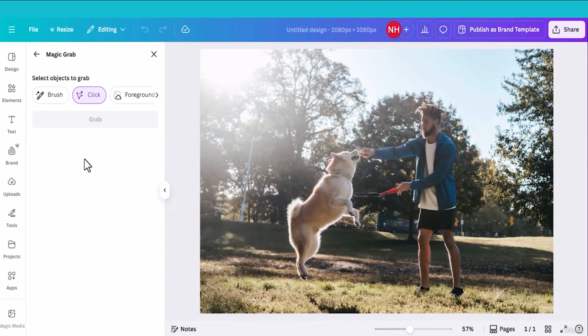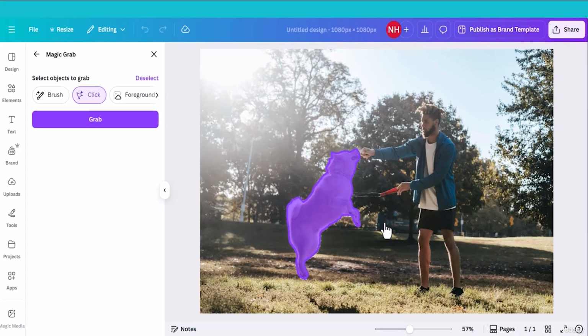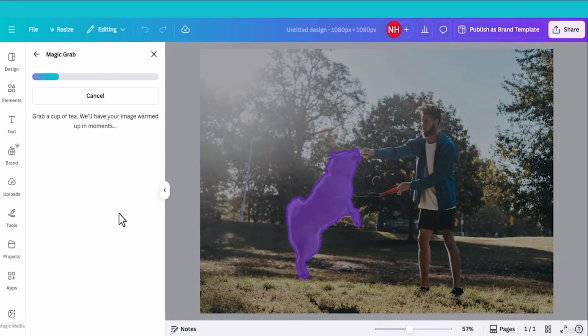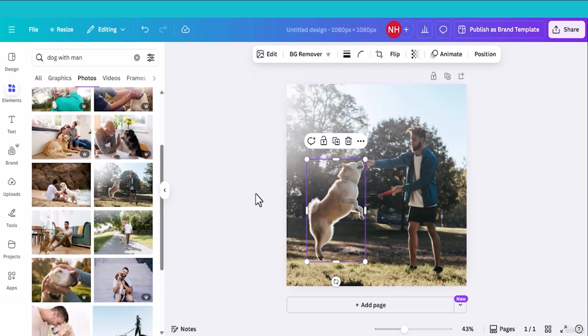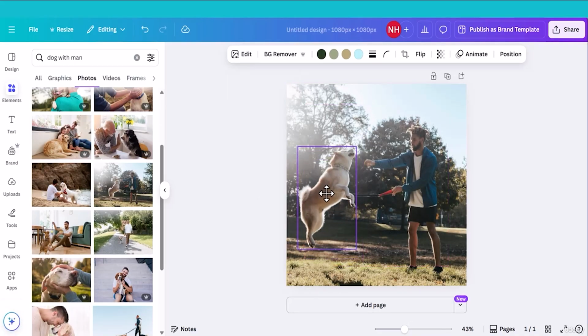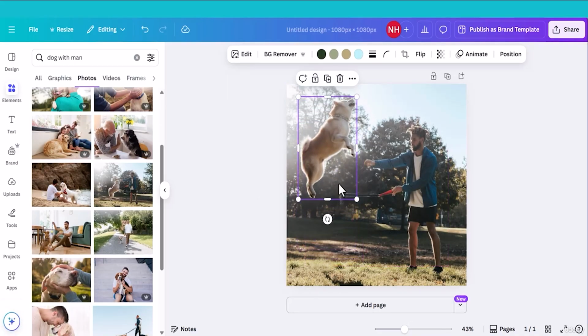Now there are three options: brush, click, foreground. Click options. Then Magic Grab will find all the objects from the image, like this one, another one, the man. In the background, it has selected another one. So let me select the dog. Click dog and click grab. Now Magic Grab will separate this object from the image and from the background. Now I can grab this one, reposition it, and even resize it.